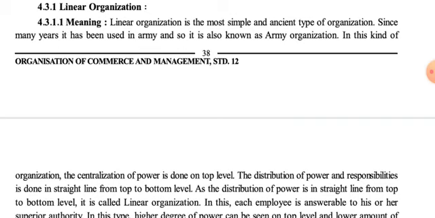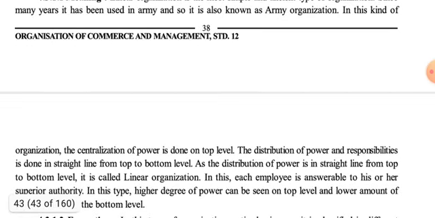First of all, meaning. Linear organization is the most simple and ancient type of organization. Since many years it has been used in the army, and so it is also known as army organization.